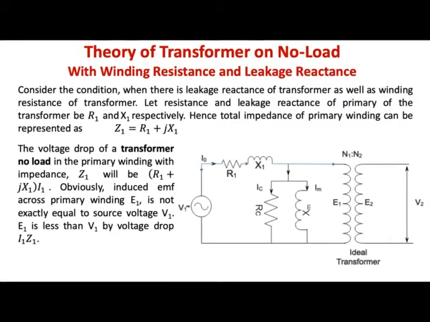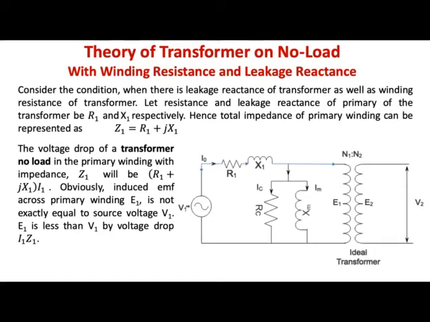So V1 will be supplying the voltage drop as well as the induced EMF. So V1 is equal to E1 plus the drop in the transformer, that is I0 into (R1 plus jX1).